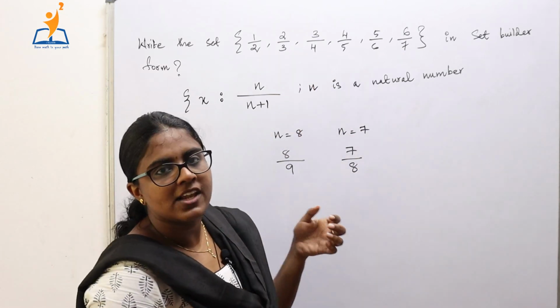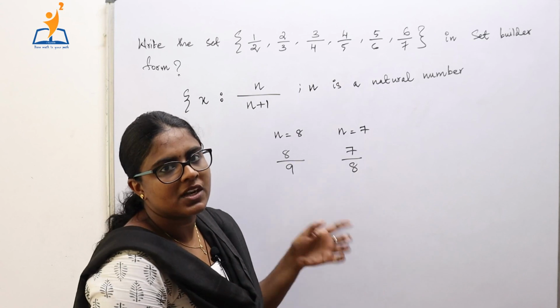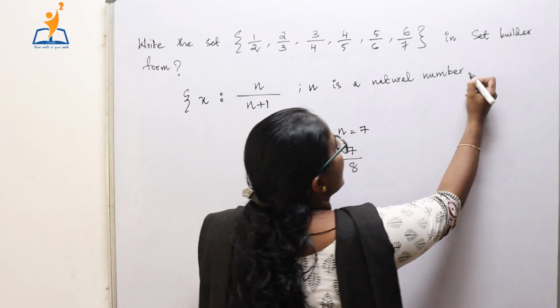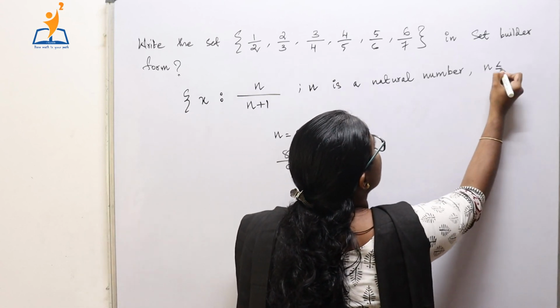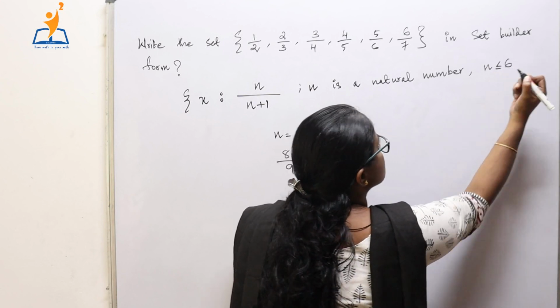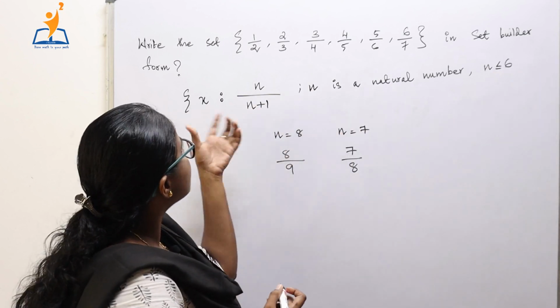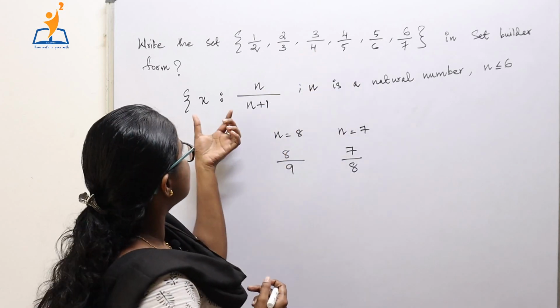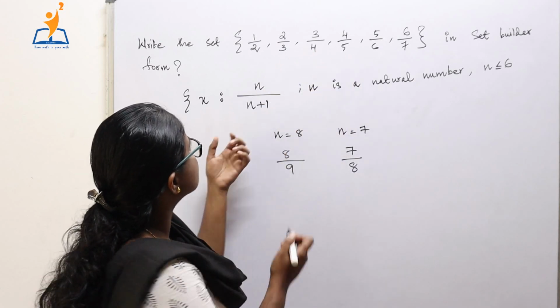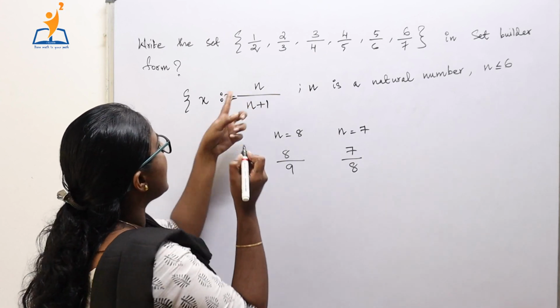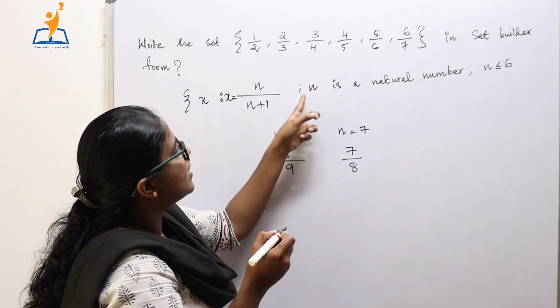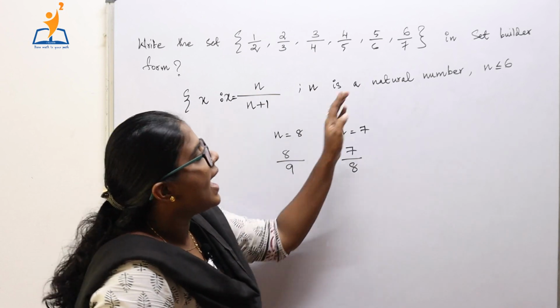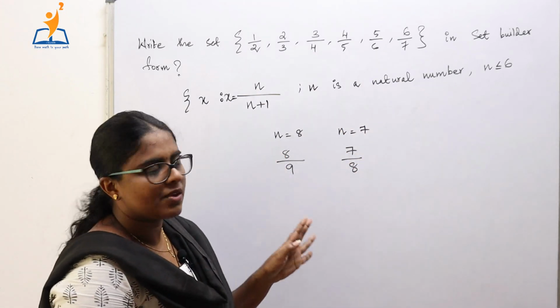And 7 by 8 does not belong to this particular set. So, n should be less than or equal to 6 only. So, after writing all these conditions, the set is the set of all x such that x is equal to n by n plus 1, where n is a natural number and n is less than or equal to 6.